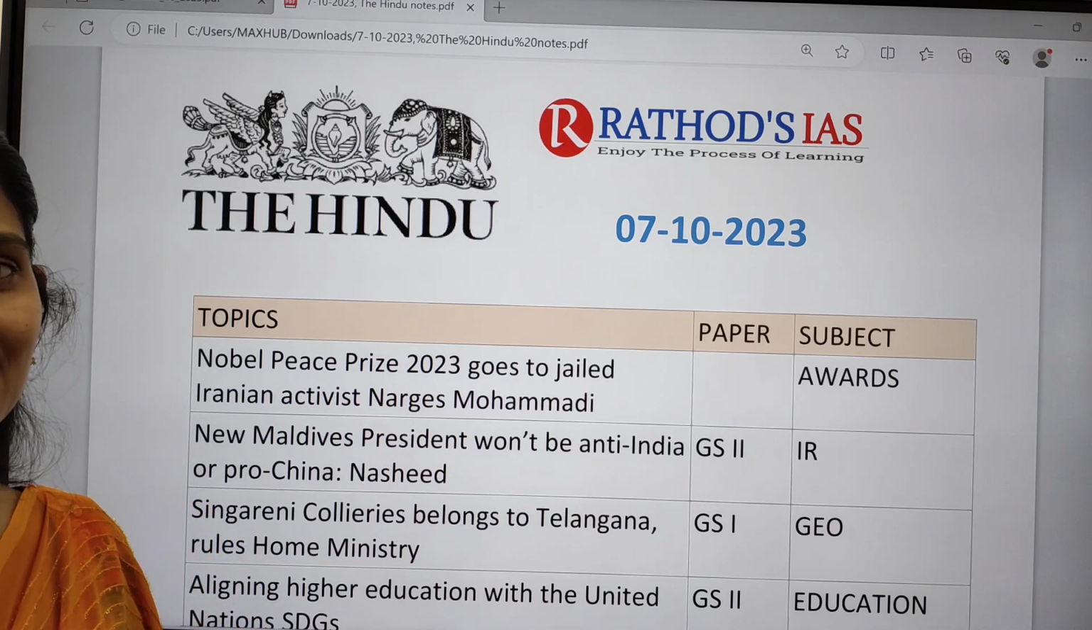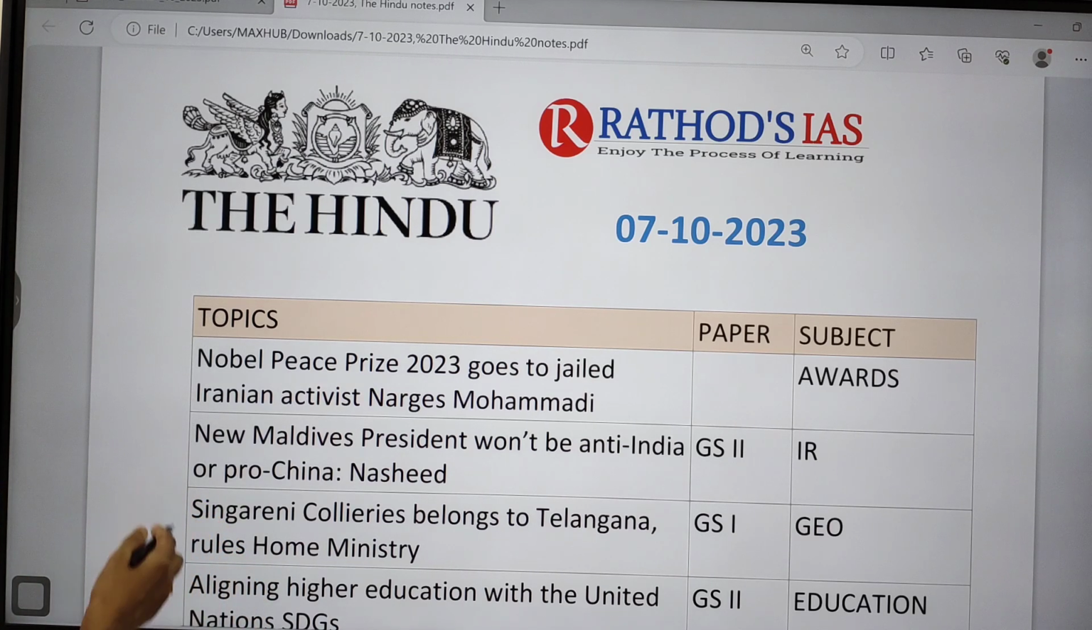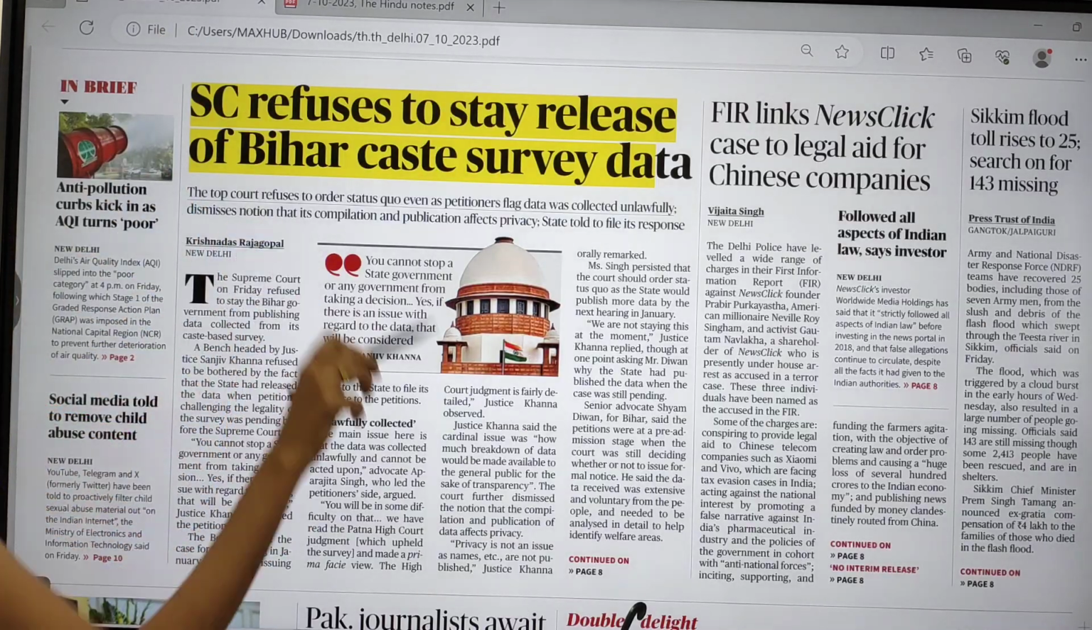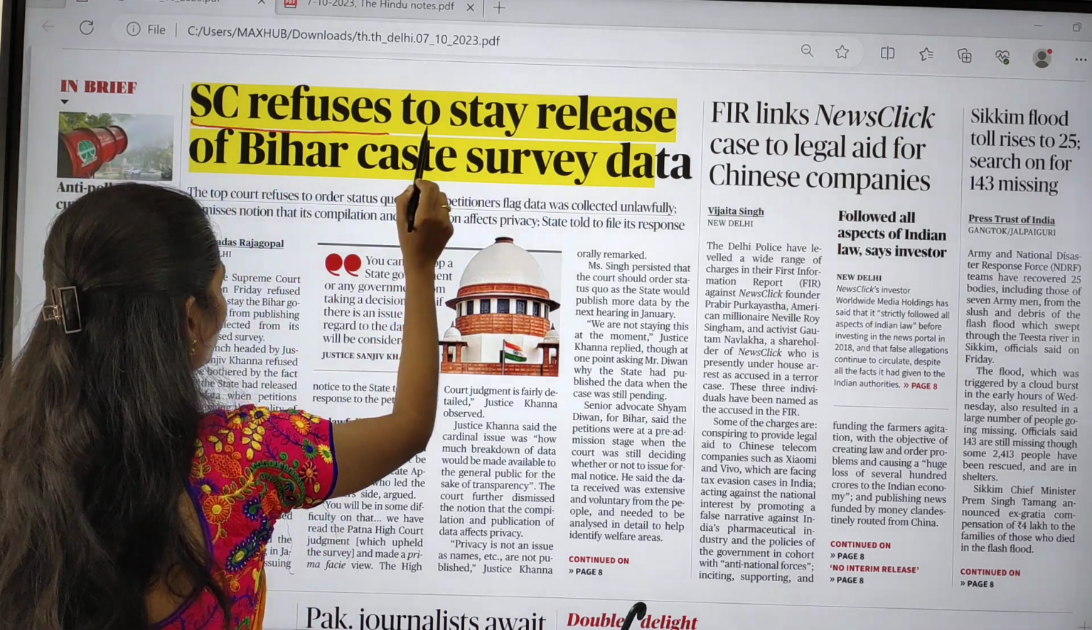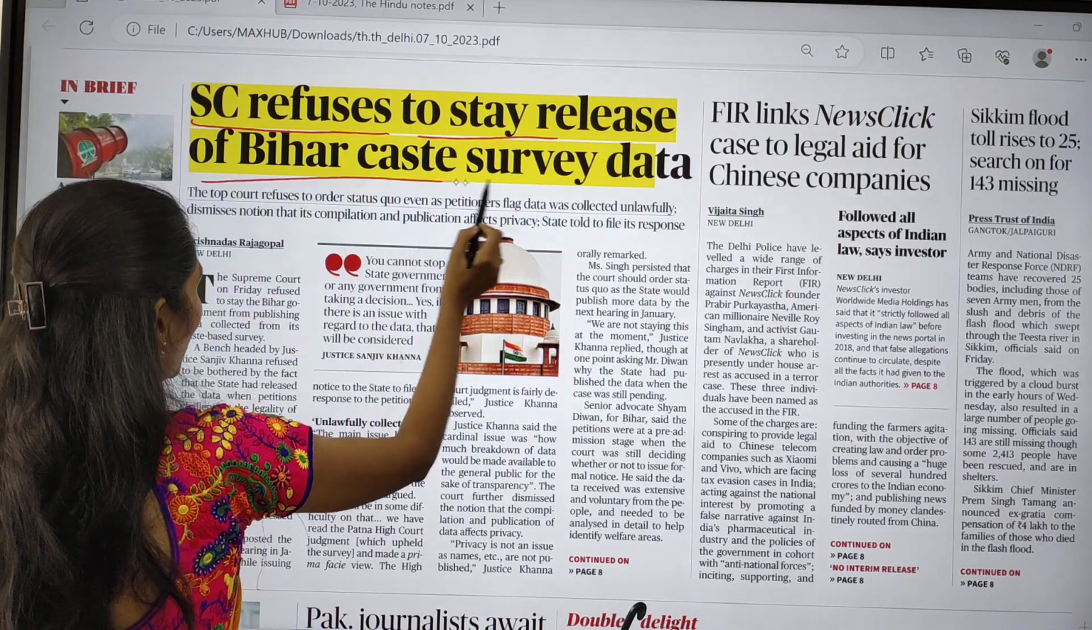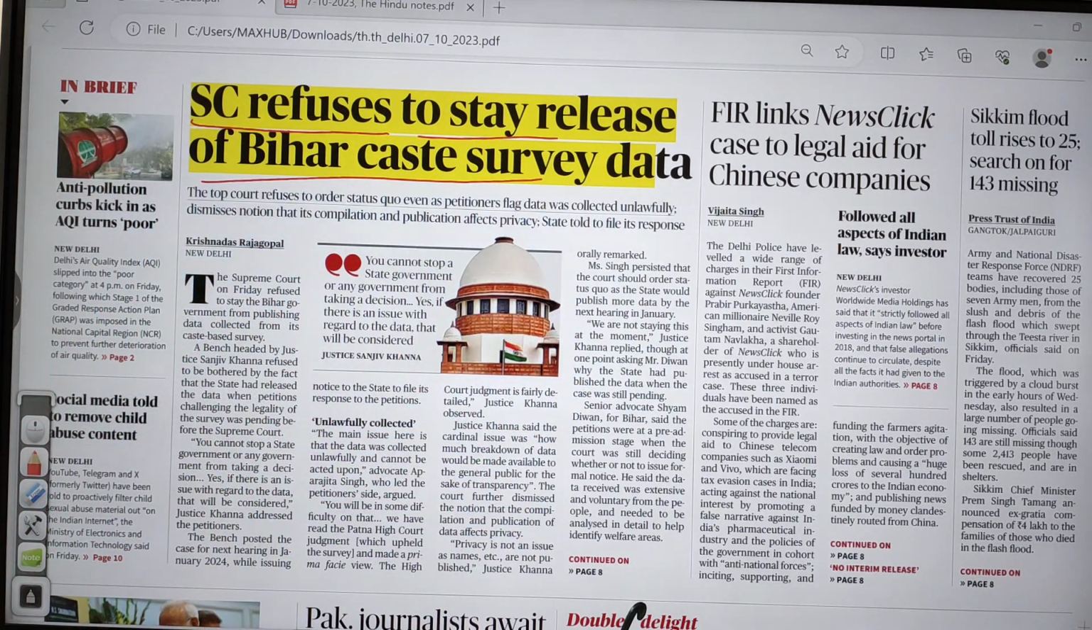Without wasting any time, let us see our Delhi newspaper. This is the front page of The Hindu Delhi edition today. The first topic is about the Supreme Court refusing to stay the release of Bihar caste survey data.